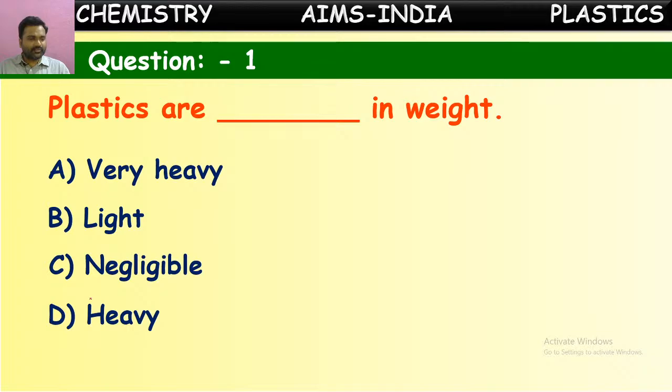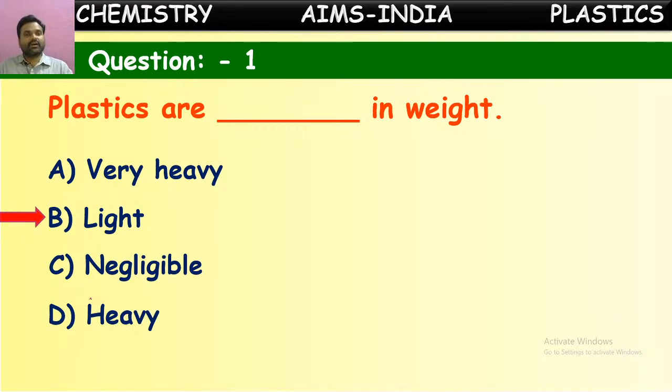You can try to answer this. Are plastic items very heavy in weight? Are they light in weight? Do they have negligible weight? Or do they have much heavy weight? What will be the correct answer for this? You can try in the live chat. Yes, it is light.